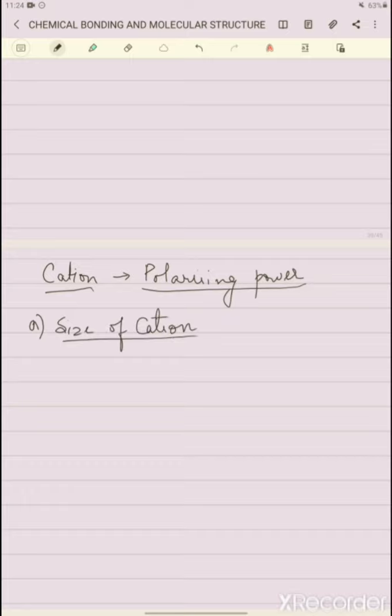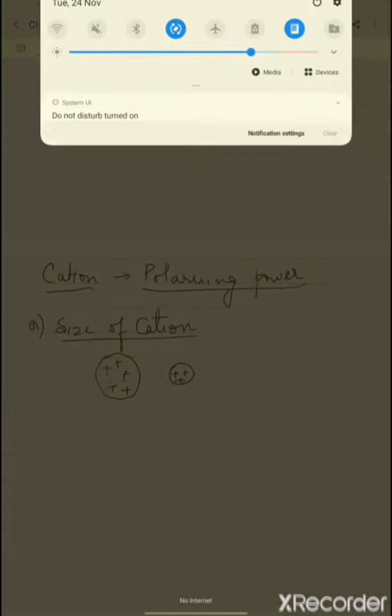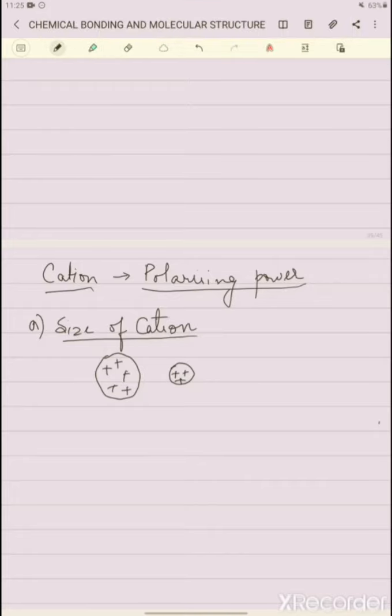Okay, size of cation. Now just say there are 3 cations I am drawing like this. The second one is a bit smaller. This is the second cation, which is a bit smaller in size.